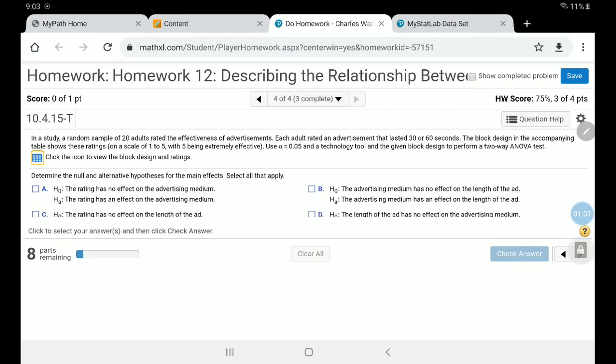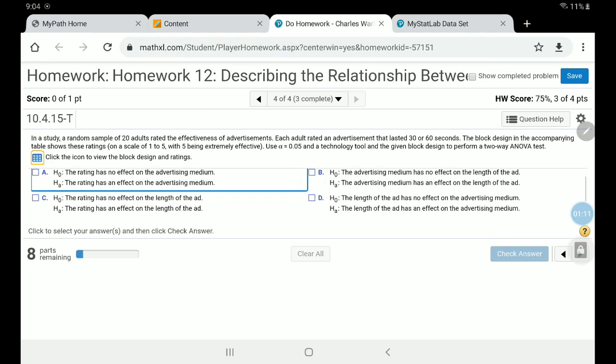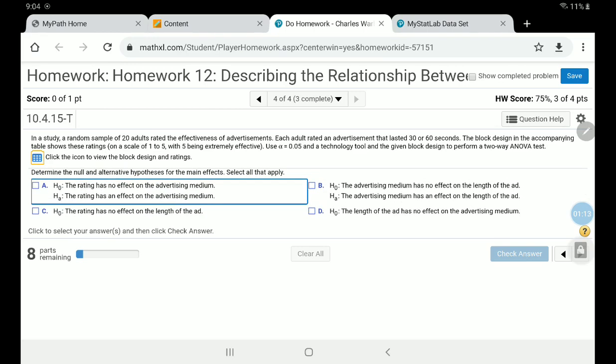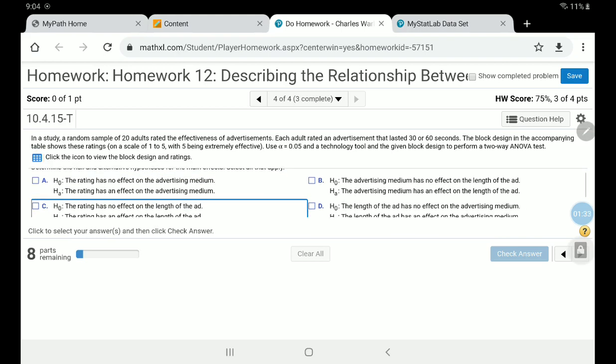All right, determine the null and alternative hypothesis for the main effects. Remember, what we're trying to do is see if both length and medium have an effect on the ratings, and they did the ratings on a scale of 1 to 5. So you assume that there is no effect on the ratings.